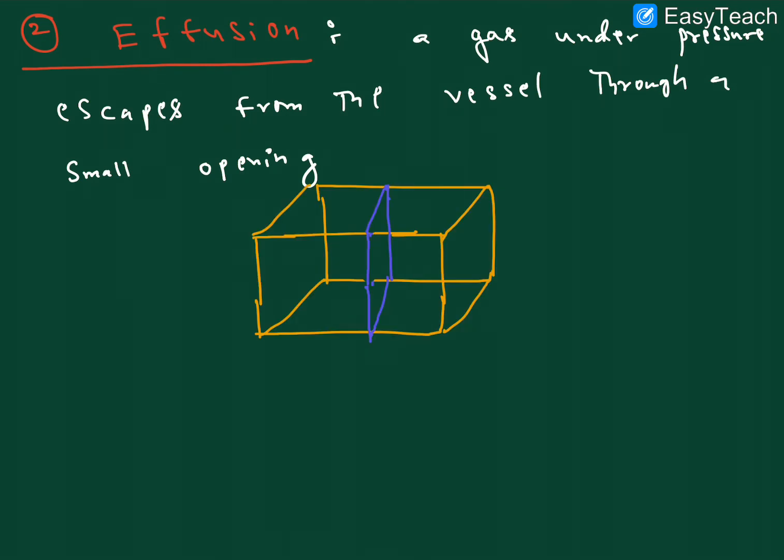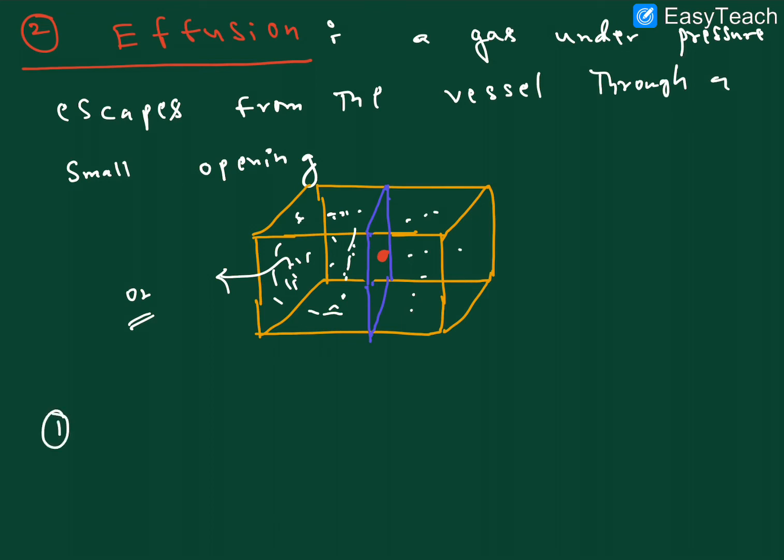Here is a cube. This cube is divided into equal parts. One side, this side, has some gas. Imagine that it is O2 gas. So the O2 gas has some hydrogen gas. You are putting one hole here, and through this hole the gases are coming to this side, the empty space. So in this process, through a small hole, the gases flowing under the pressure is called effusion. I hope it is clear, right?